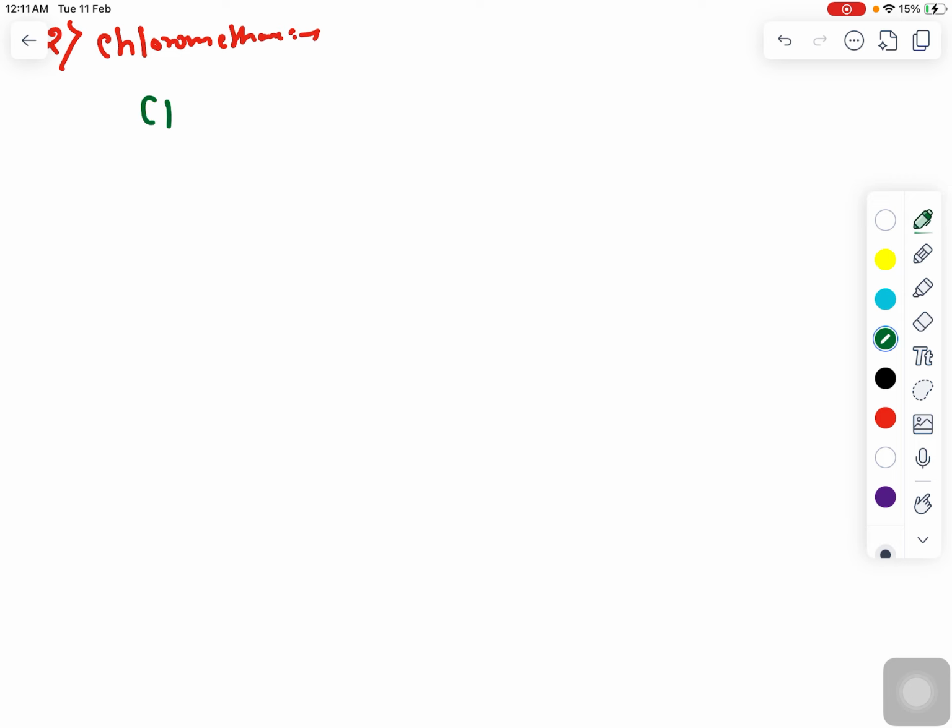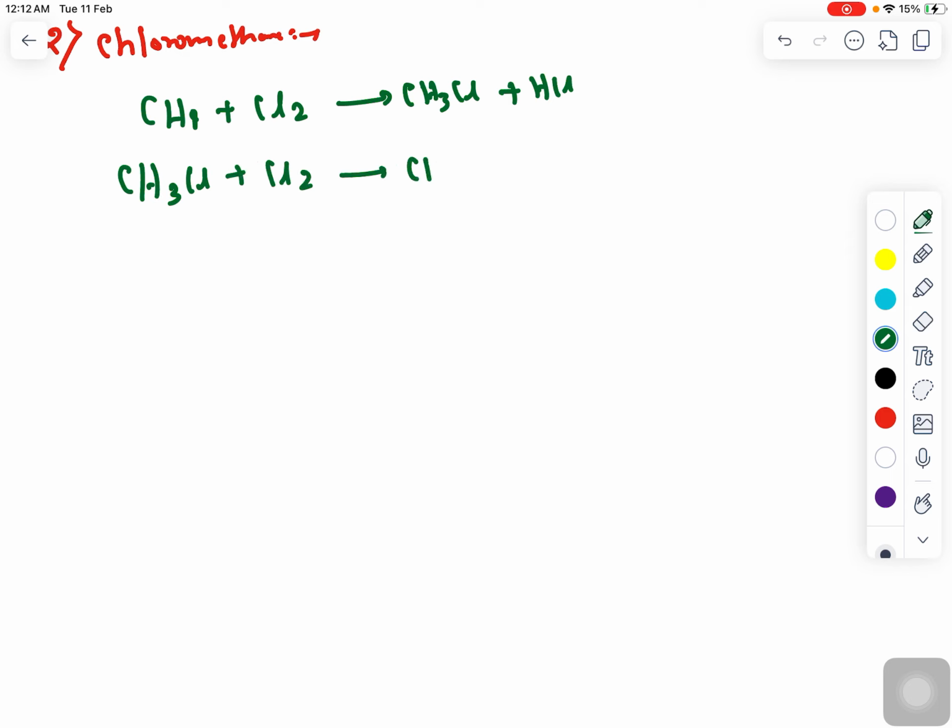First the methane will react with chlorine and form CH3Cl, that is monochloromethane, and HCl. Then CH3Cl will again react by the free radical mechanism and form CH2Cl2, dichloromethane, plus HCl, and again this dichloromethane will react with Cl2.